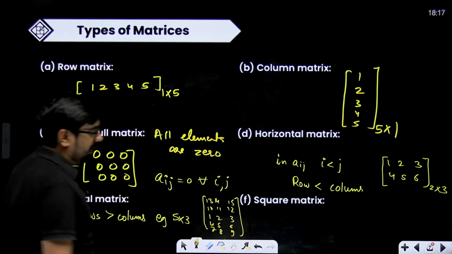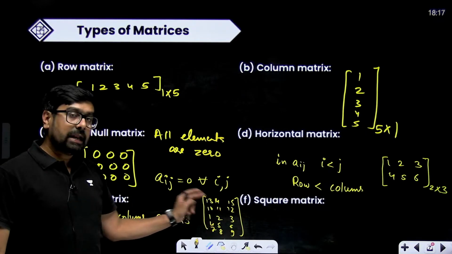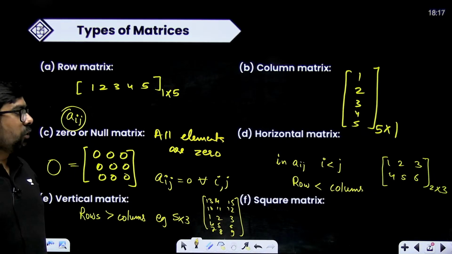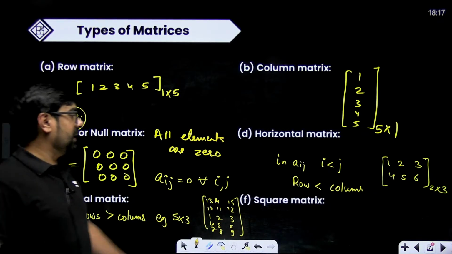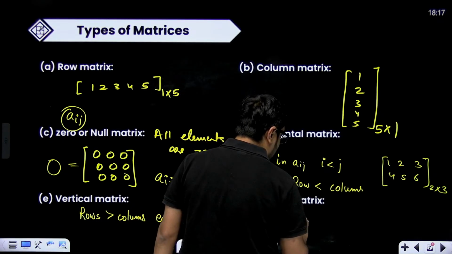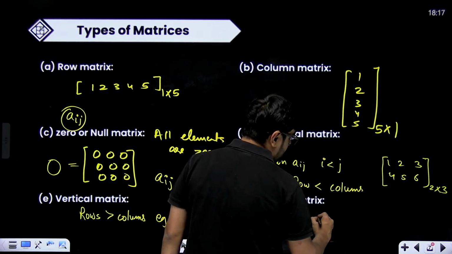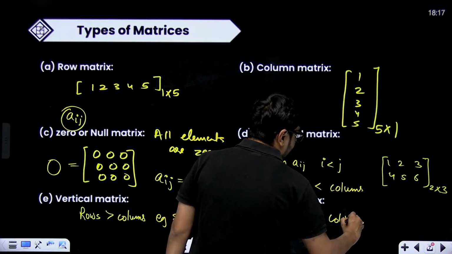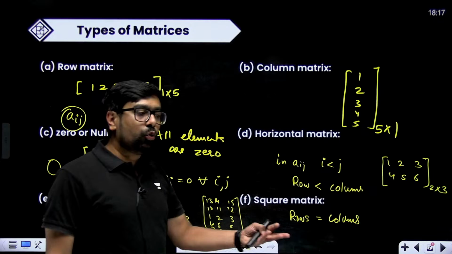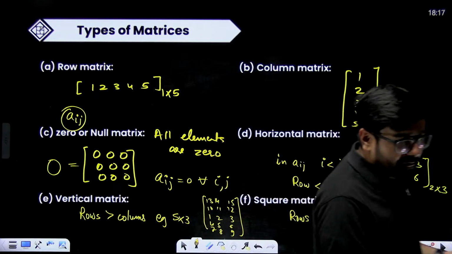This will be a vertical matrix. Can you see? 5 is more than 3. Number of rows is more than number of columns, so it is going to be a vertical matrix. Square matrix means rows equal to columns. If I have rows equal to columns, I'm going to get a square matrix. 2 cross 2, 3 cross 3, 4 cross 4, 5 cross 5.